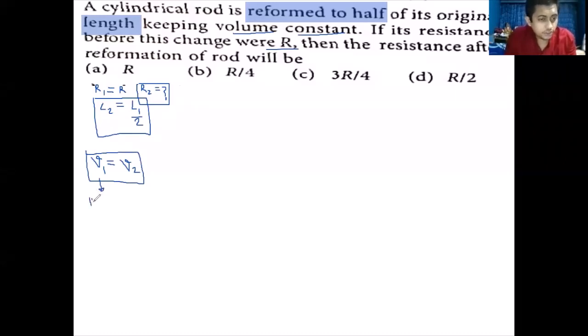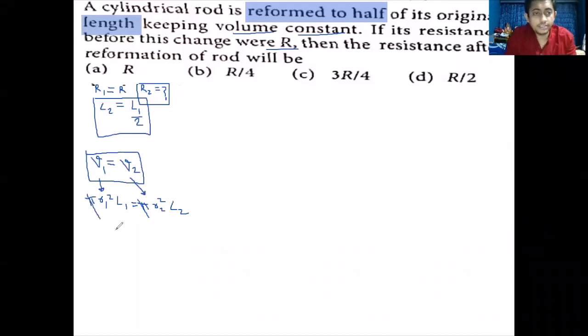So V1 is pi into R1 square into L1, and volume V2 will be equal to pi into R2 square into L2. Right? So pi cancels.